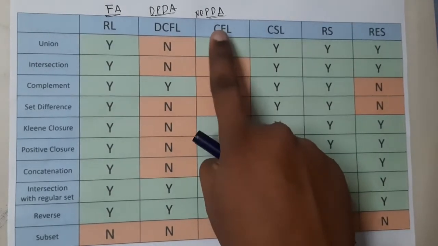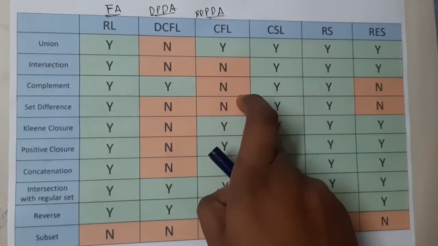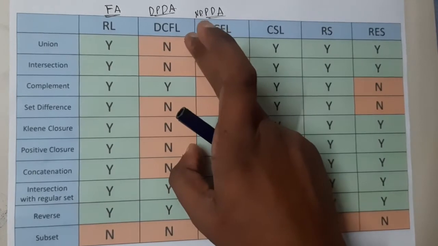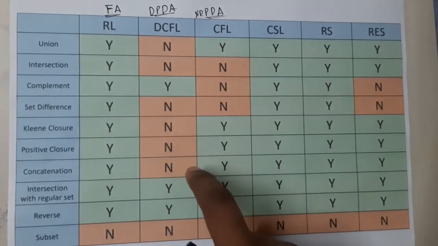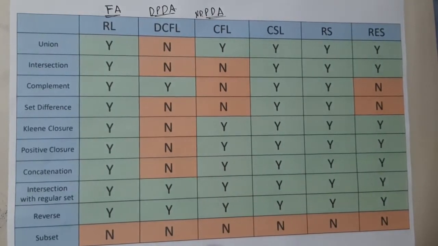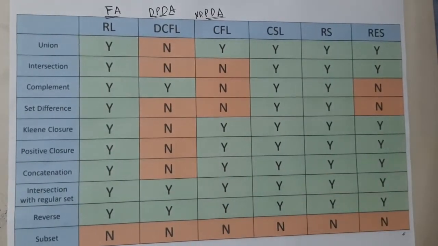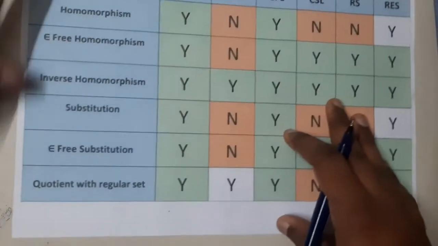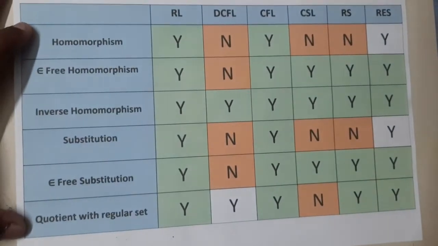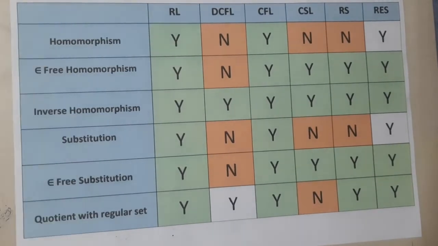And when it comes to non-deterministic PDA, intersection, complement, and set difference will not be followed. And when it comes to deterministic PDA, it is not going to follow union, intersection, set difference, Kleene closure, positive closure, concatenation. Okay, yes. So mostly I did not remember this. For this, I also designed a trick, guys, but I just forgot it right now. Okay, yes. So anyway, as I find it, I'll be posting it, guys. So don't worry about it. Okay, yes. So basically, I think everyone can remember from these diagrams, right? At least, yes. Okay. So if you want to remember more, there are a few more, but I don't want to remember these things, guys, because it will just increase your confusion, right?